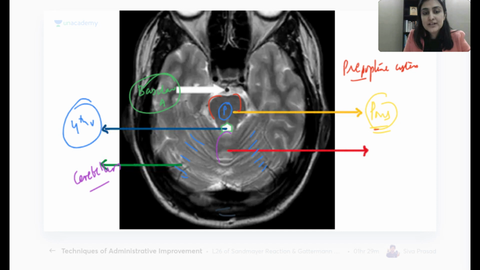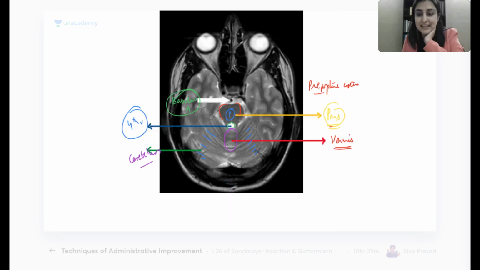And when I ask you, what is it that connects the cerebellum in the center? What is that? If these are the cerebellar hemispheres, what connects the cerebellum in the center? It is vermis, right? So this is the cerebellar vermis in the center. Okay? So far so good. Pons level is sorted for us. Okay, let's fill this again.